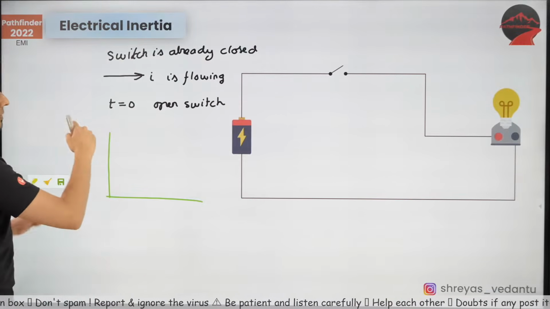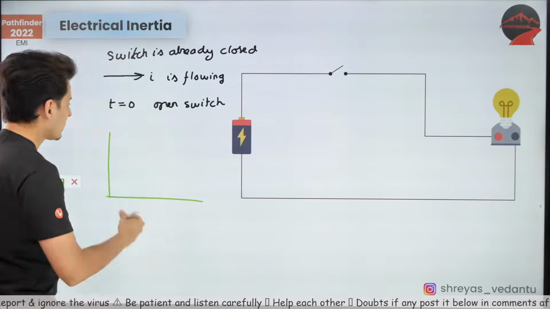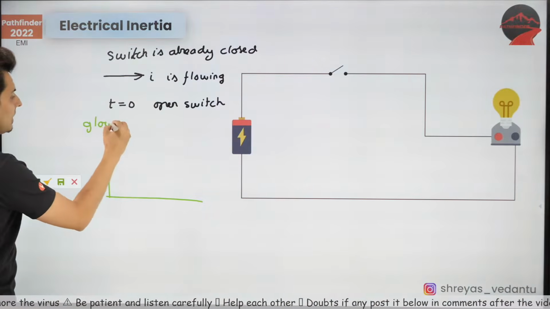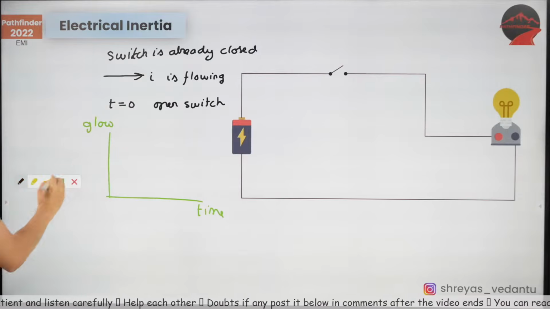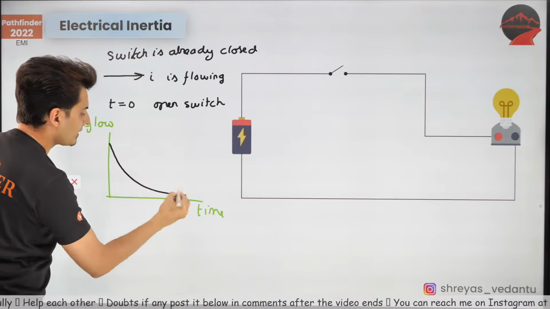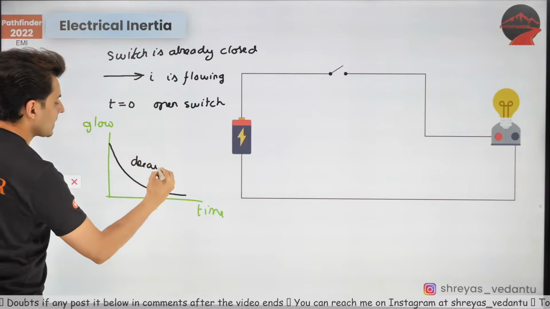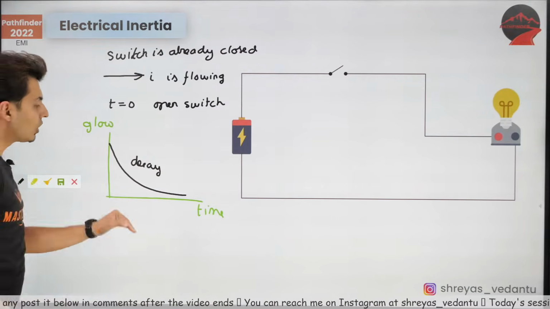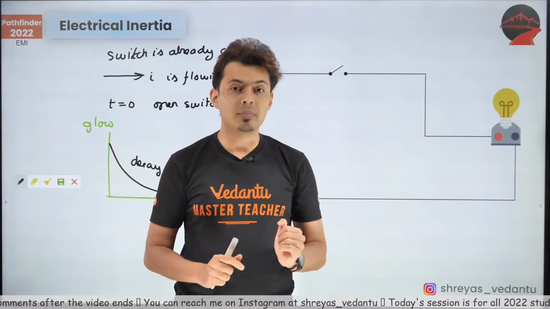See, understand, once the switch was closed, there will be current flowing, the bulb will be glowing. So there will be glow in the circuit, and this is, let's say, the time axis. What you will see is that the glow will go down, decay slowly, and eventually it will die out. It will take some time to drop to 0. It will not instantly go away.